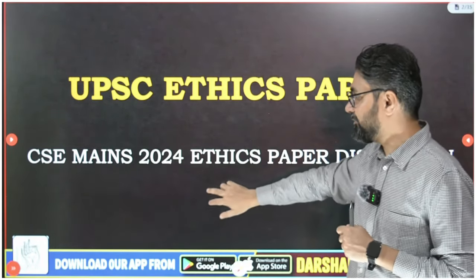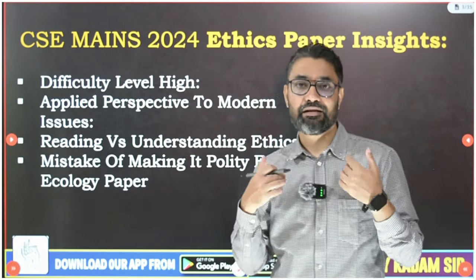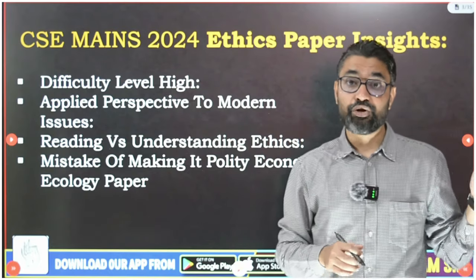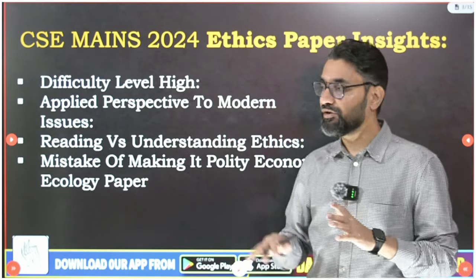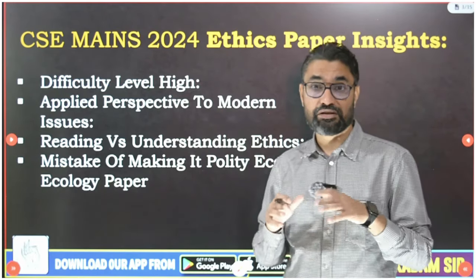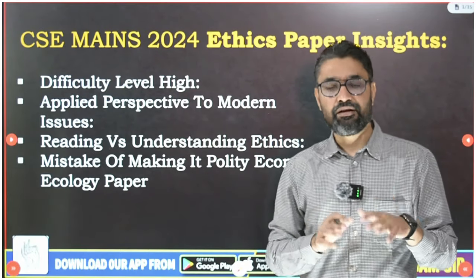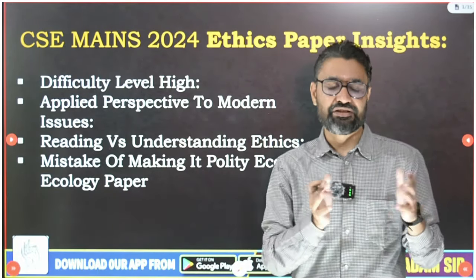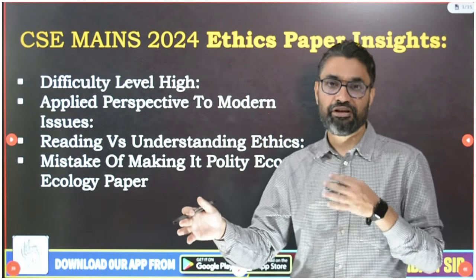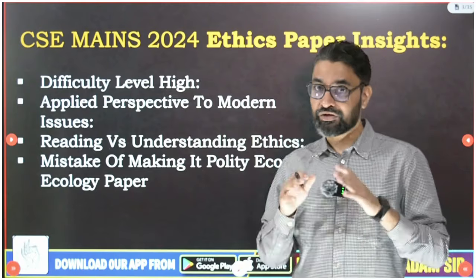So in this ethics paper analysis, guys, the first analysis that everyone might have got is that compared to all previous year papers, the 2024 ethics paper was quite difficult. The difficulty level was high. Case studies were at least manageable, but section A questions were difficult. Till now it used to be the reverse: section A used to be easy and section B case studies used to be difficult, but in this year's paper, section A was quite difficult.